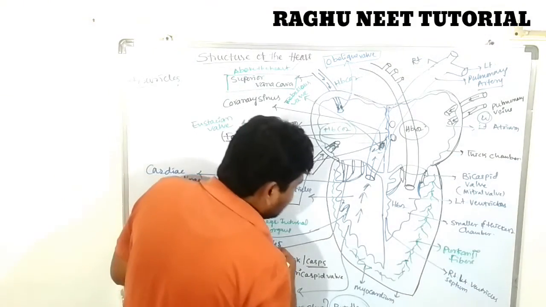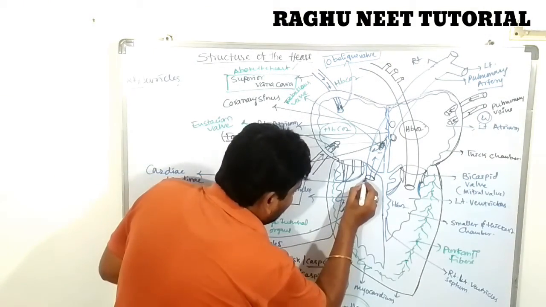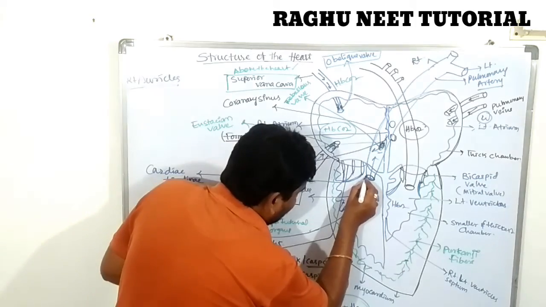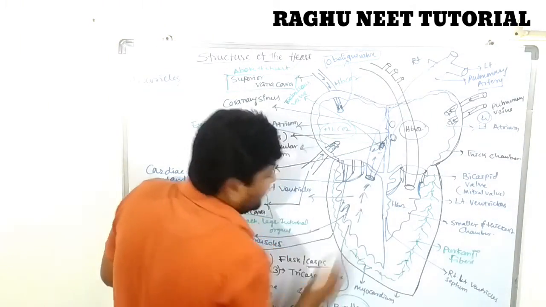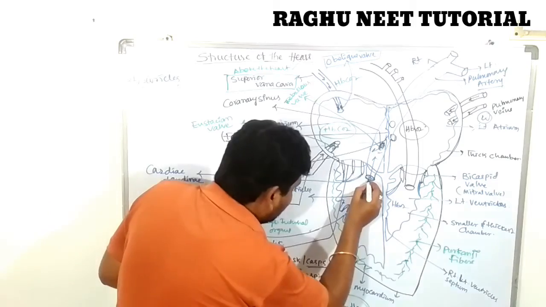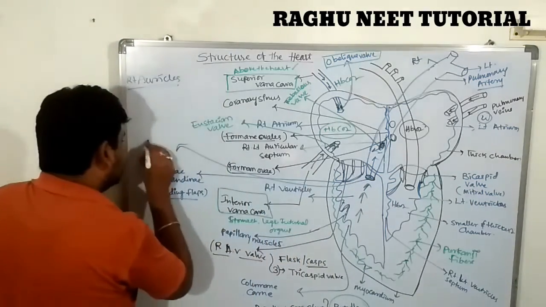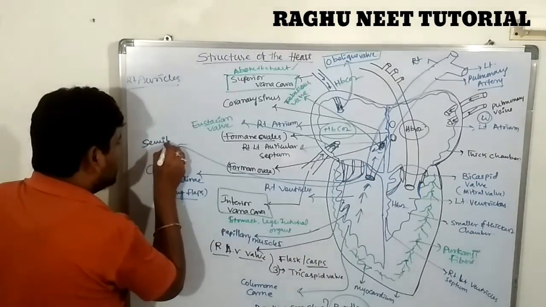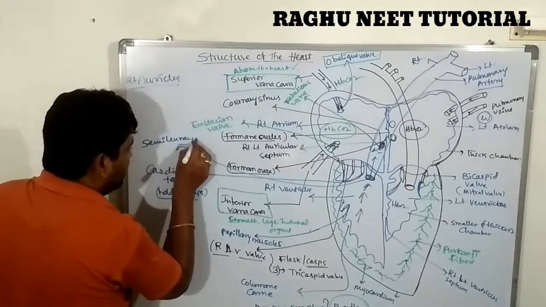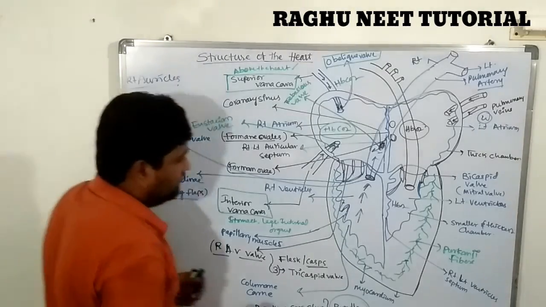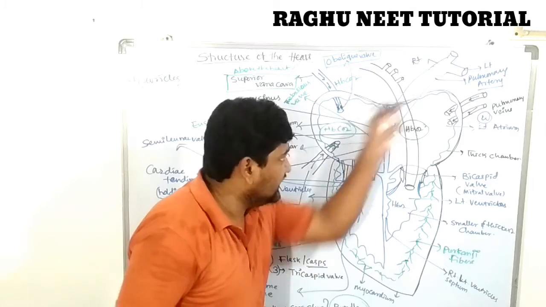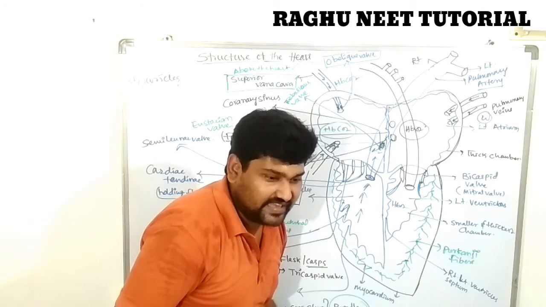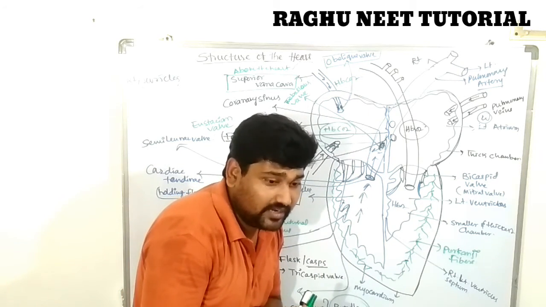When the contraction occurs, there is a valve present in the pulmonary artery region. That valve is called the semilunar valve, very very important. The valve in the pulmonary artery is known as the semilunar valve.